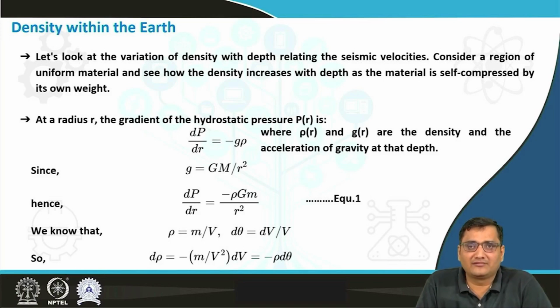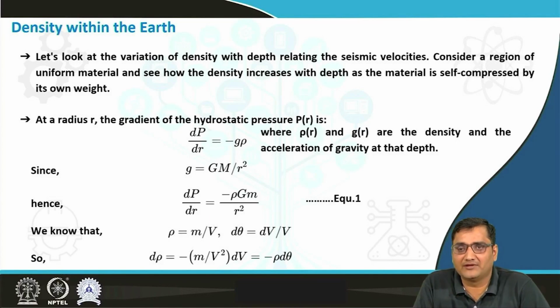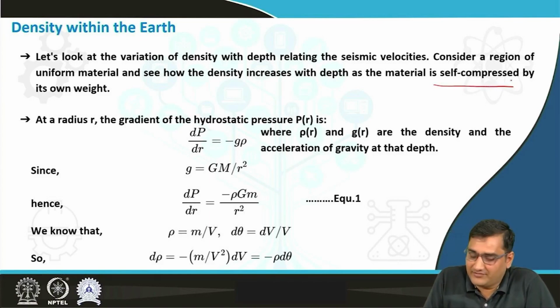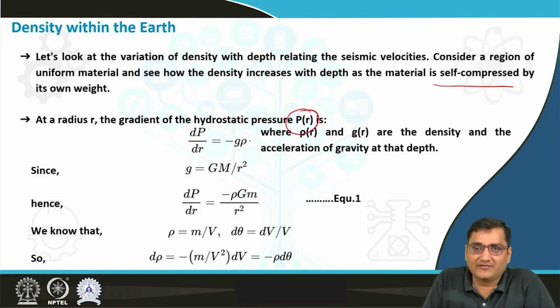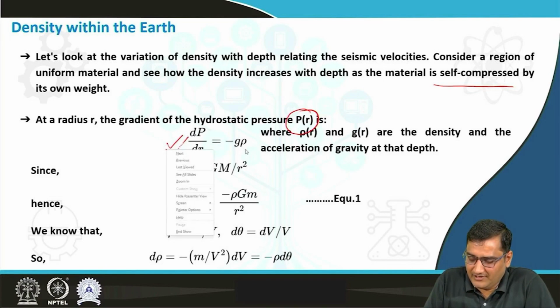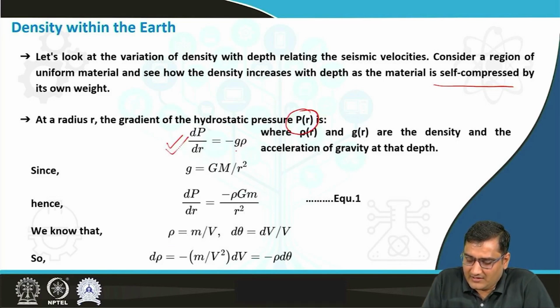Now let's look at the variation of density with depth, relating it to the seismic velocities. We can consider a region of uniform material and see how the density increases with depth as the material is self-compressed by its own weight. So we are going to consider the gradient of the hydrostatic pressure, that is P(r), pressure as a function of radius. dP by dr, the gradient of the hydrostatic pressure, will be equal to the negative of the acceleration due to gravity times the density rho.